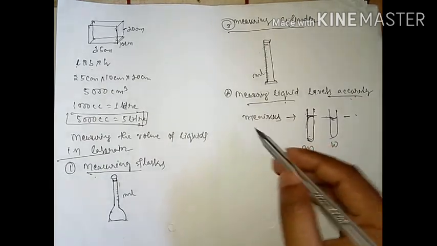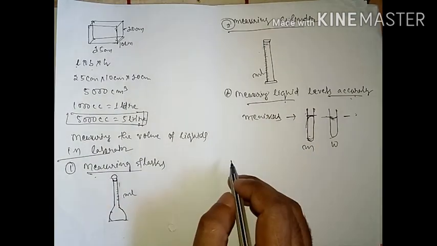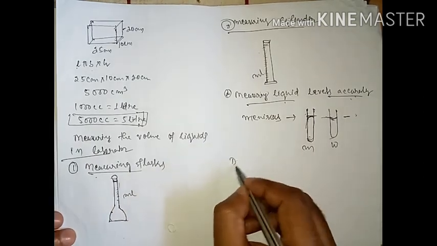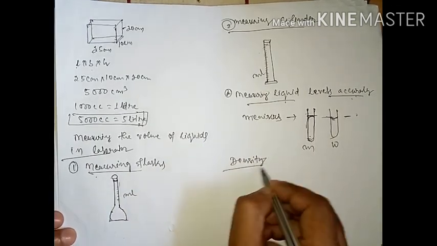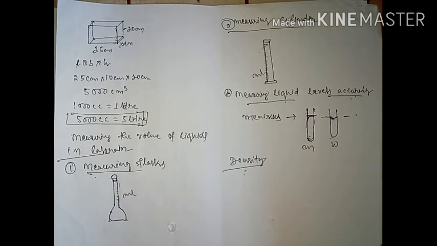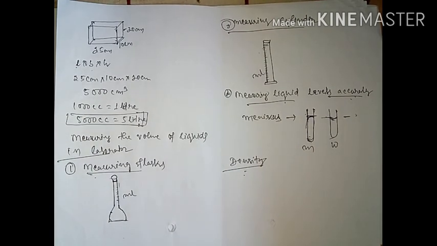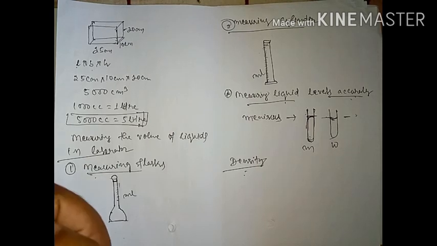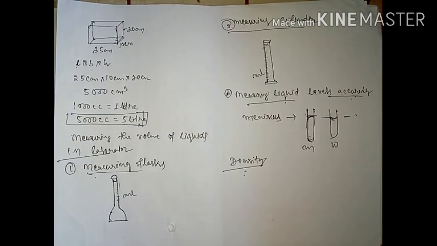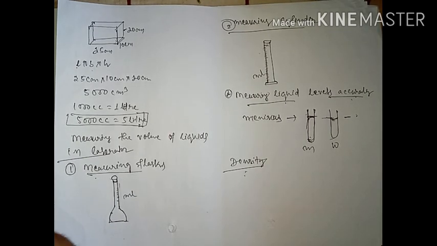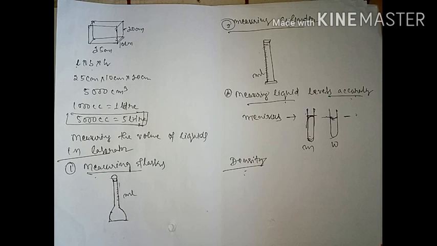Now next, students, we are going to discuss density. What is density? We'll discuss it right now. If the number of molecules is tightly packed in any substance, then the density will be more. If I give you two examples, suppose a wooden piece and water, which density is more? Easily you can say, sir, the density of the wooden piece is more, because the particles are very tightly packed.